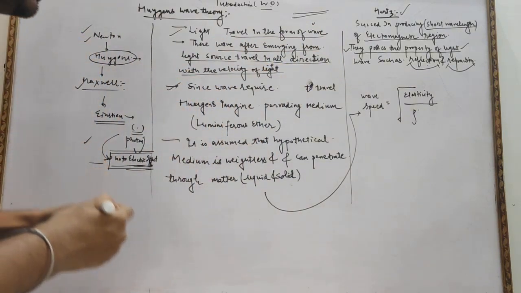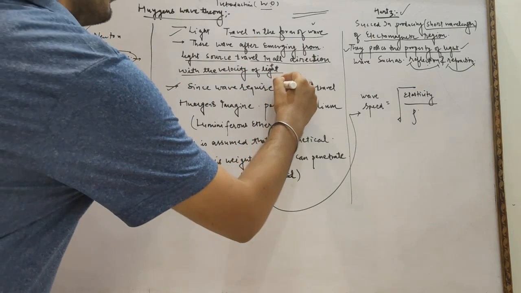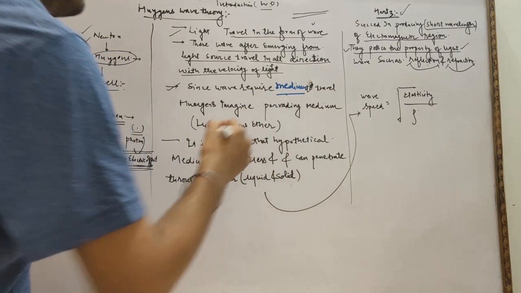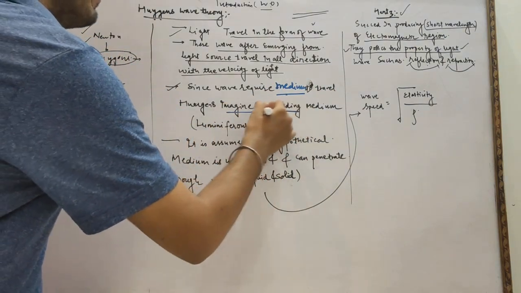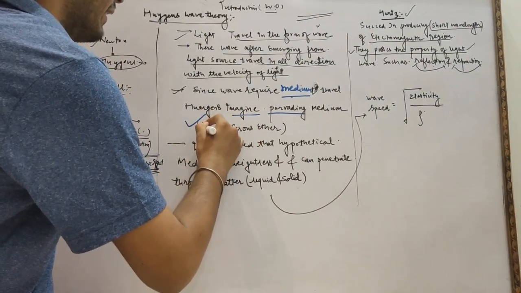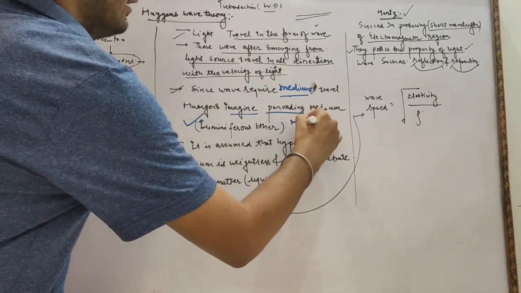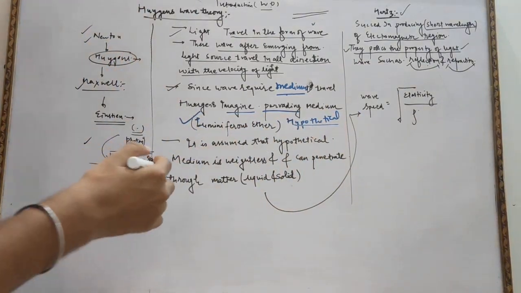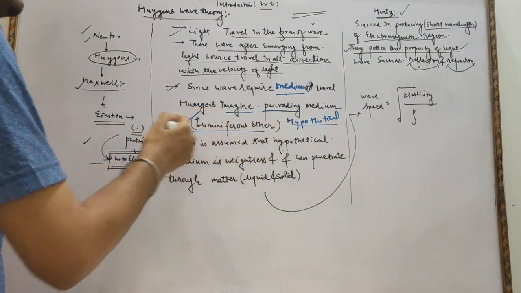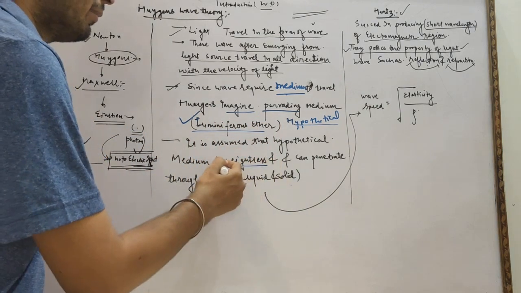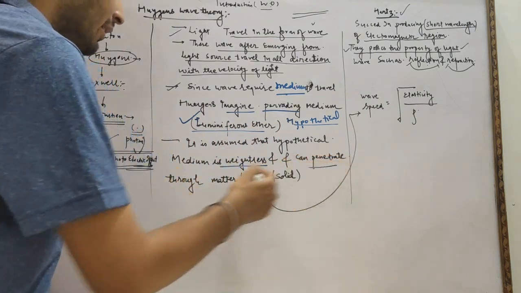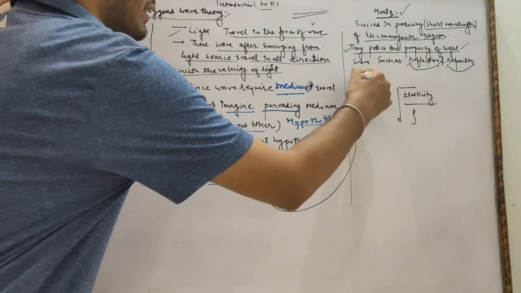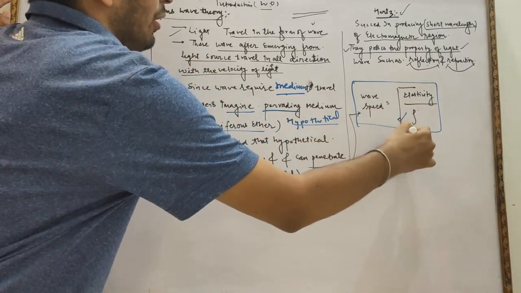Since waves require a medium to travel, Huygens imagined a pervading medium, that is the luminiferous ether. He took a hypothetical imagination: if this is a wave, then some medium is needed to travel, so that medium is the luminiferous ether. He imagined this medium is weightless and can penetrate through matter like liquid and solid also. And the speed of this wave is elasticity upon density.